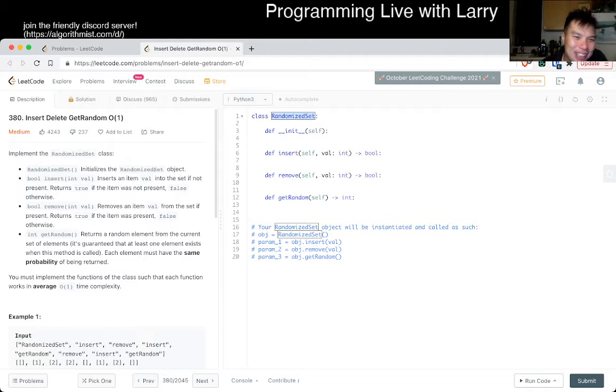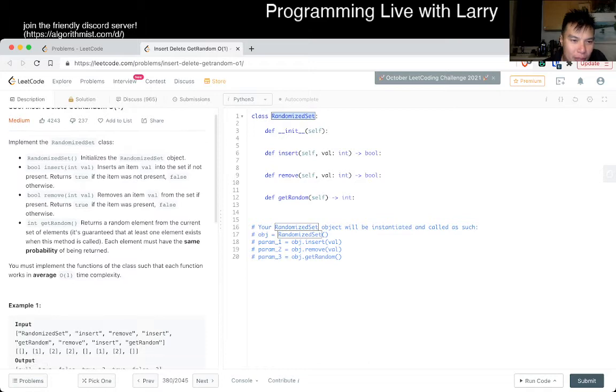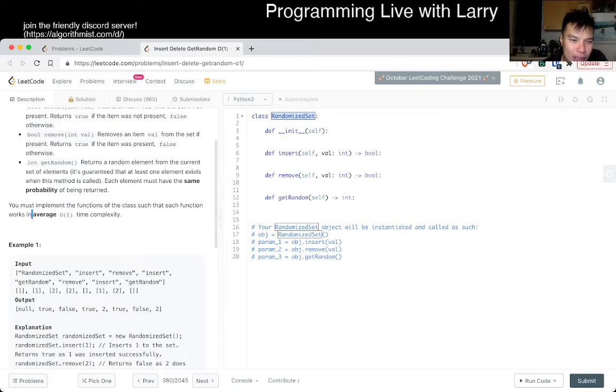Let's actually read the problem. For newer viewers, if you chose this video as one of your first, I usually start these live, so if it's a little bit slow, fast forward a little bit, and I try to inject whatever I know about these things. So you have the constructor, insert, which checks to see if it's in the set, remove, which also checks and removes it, and getRandom, which returns a random element from the current set. Each works in average O(1) complexity.